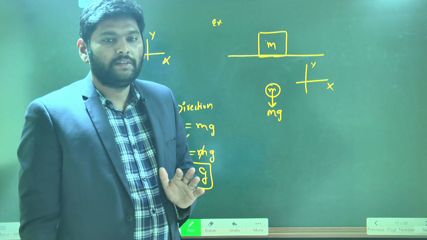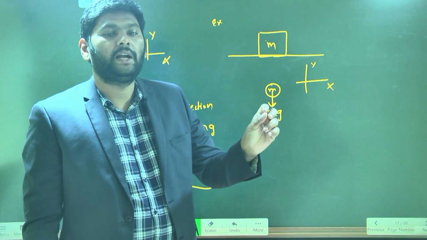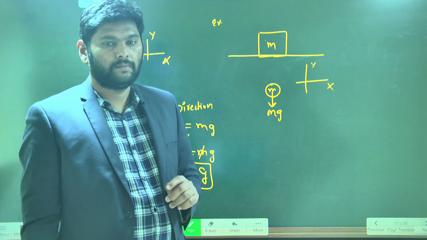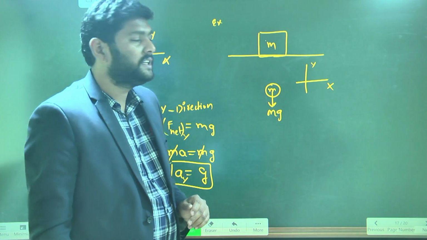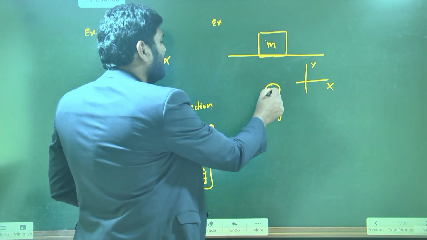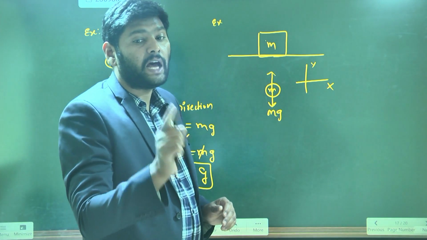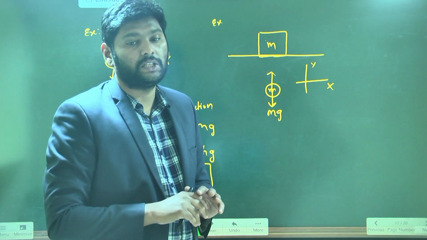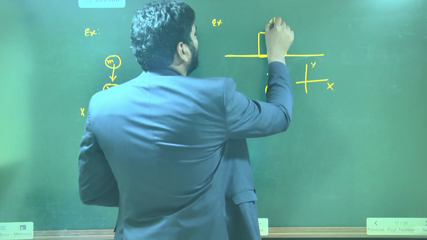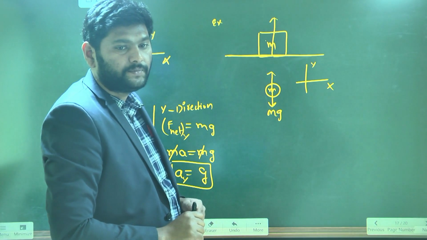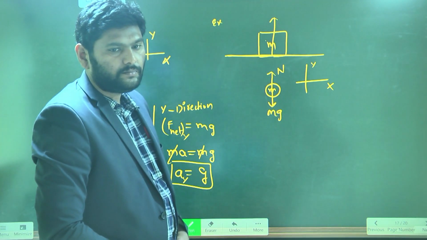Whatever force is applied by the surface is called normal force. The normal force will act in which direction here? Upward. Very good. One more important point: normal force always acts perpendicular to the surface. If this is the surface, it will act in this direction on the body.